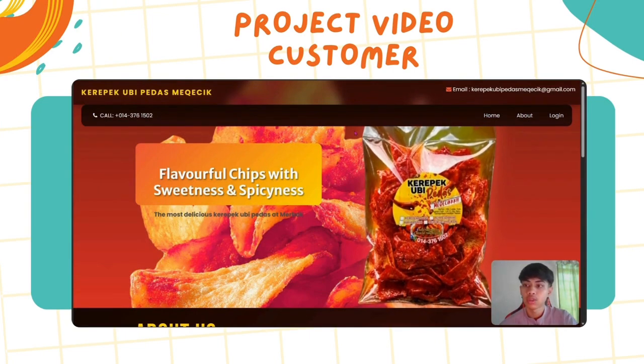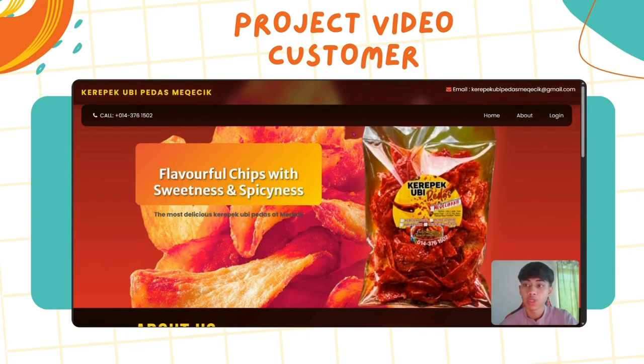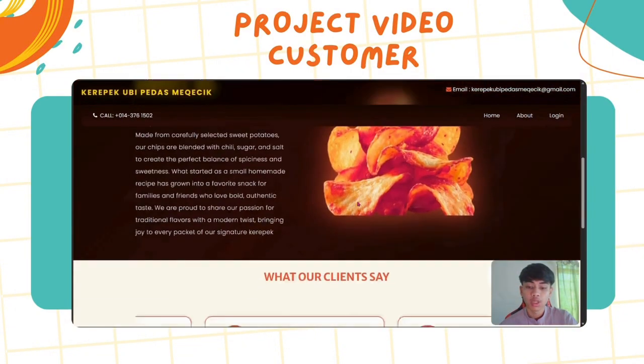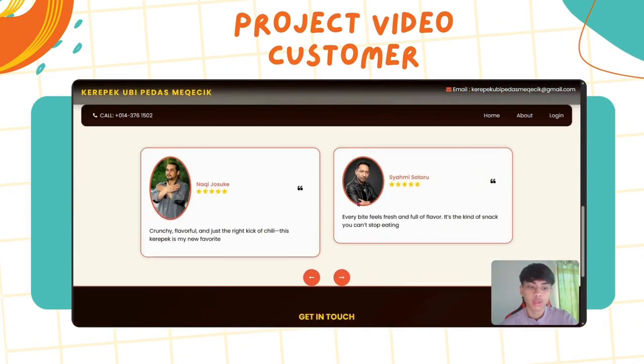Okay, now let's proceed. This is our landing page for Kerepek Ubi Pedas Meqecik ordering system. There is a simple explanation about the products, and also there are simple reviews from our clients.